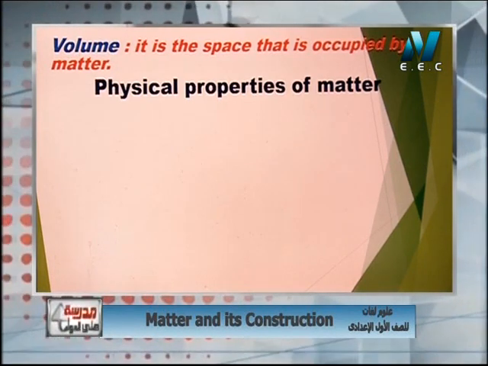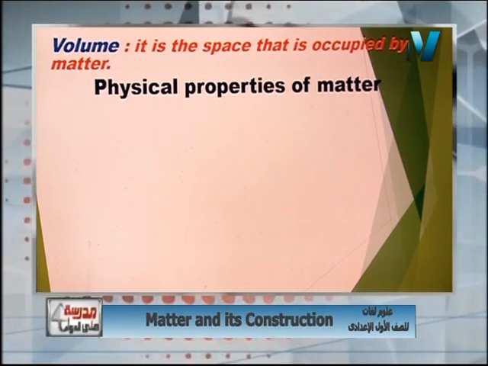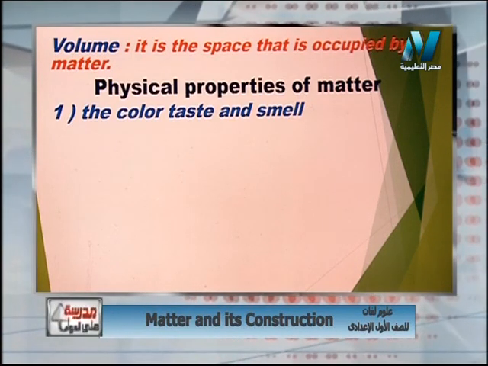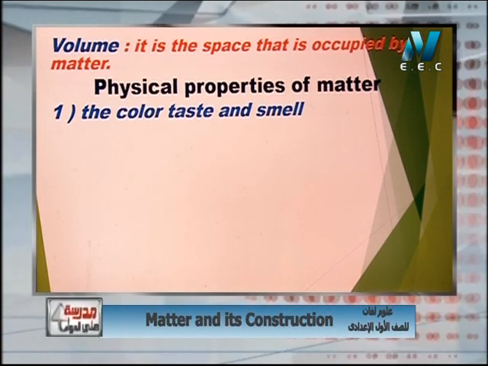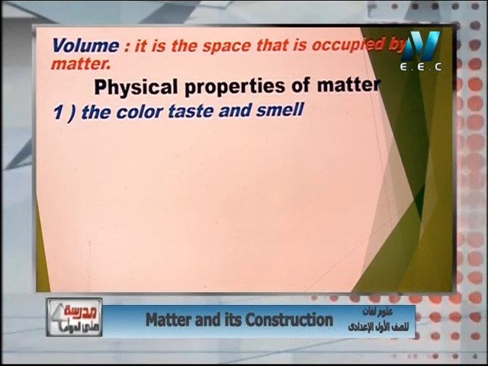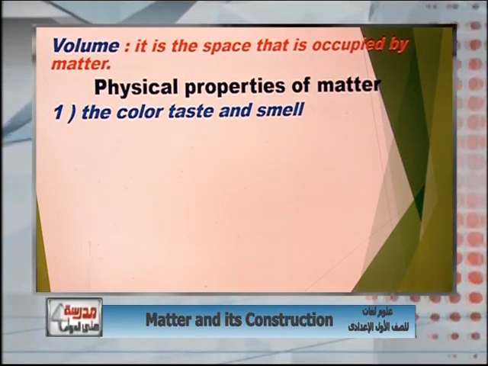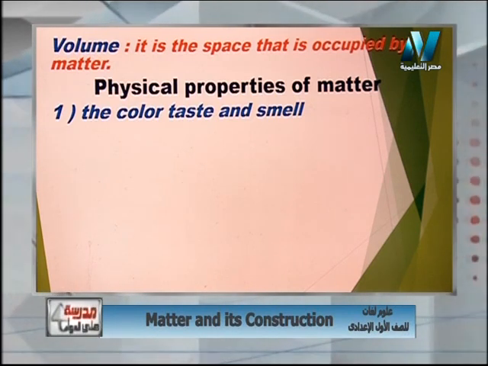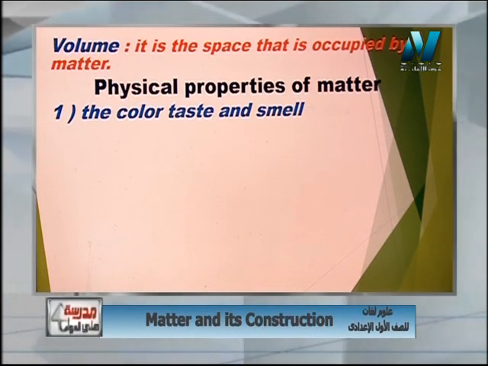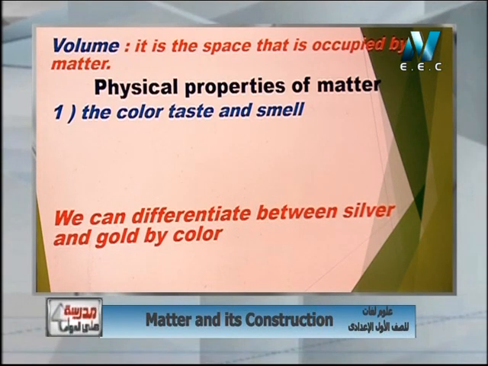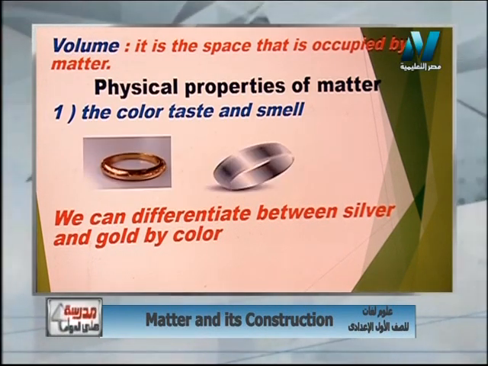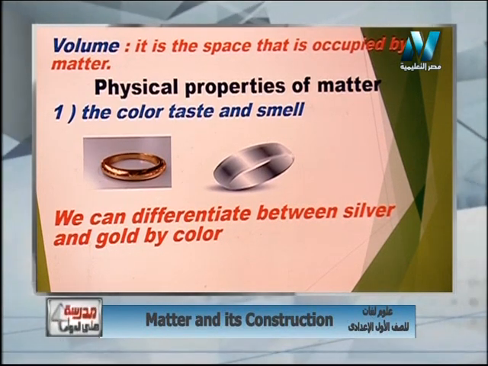So now let's talk about physical properties of matter. First one is color, taste, and smell. I can use color to differentiate between what? Yes, as you said, we can differentiate between silver and gold by using color.